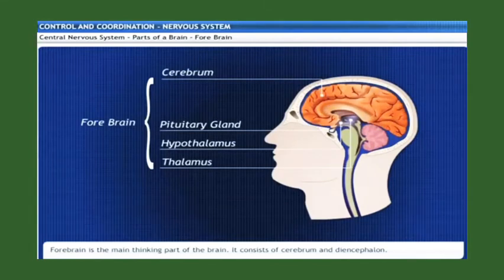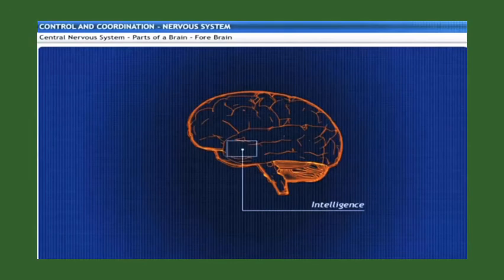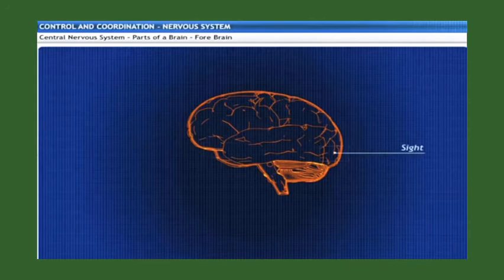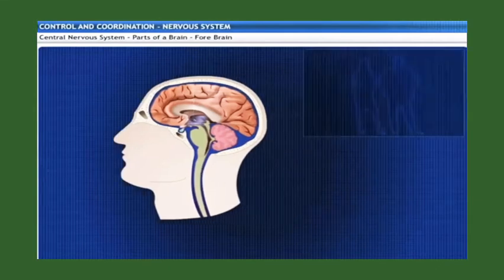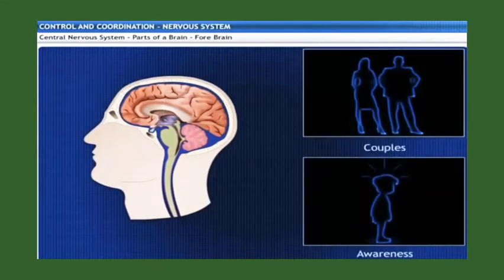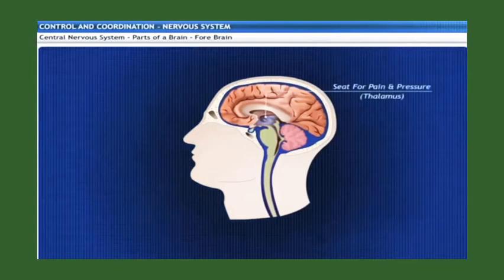It consists of the cerebrum and diencephalon. Cerebrum is the seat of memory, intelligence, and sensory centers like hearing, smell, and sight. Diencephalon consists of thalamus and hypothalamus. The thalamus plays a major role in regulating arousal and the level of awareness. It is the seat for pain and pressure. The hypothalamus regulates the temperature in the body.